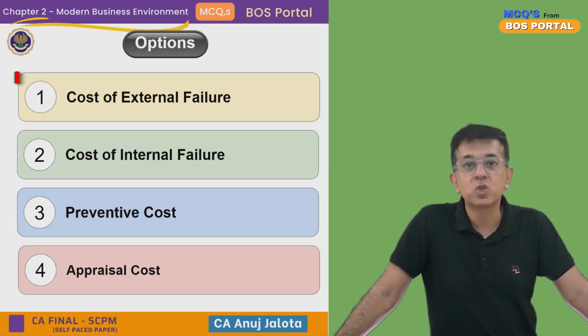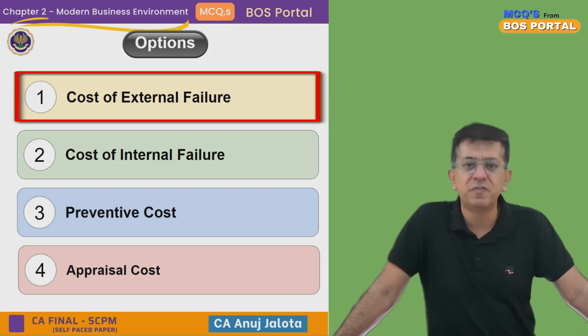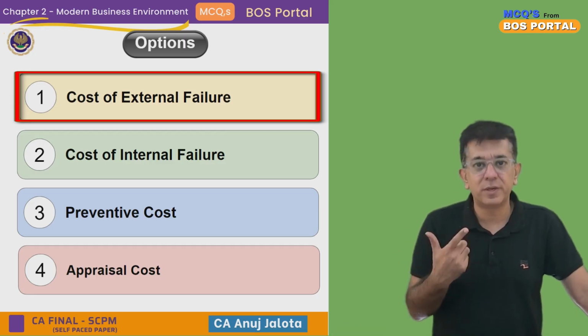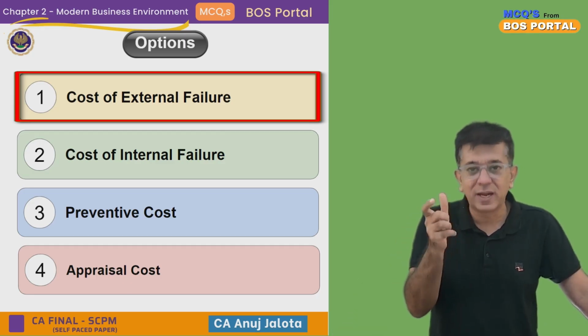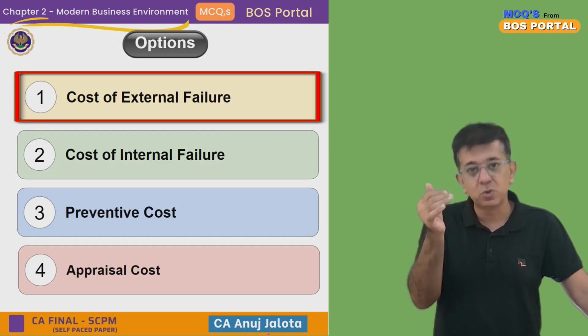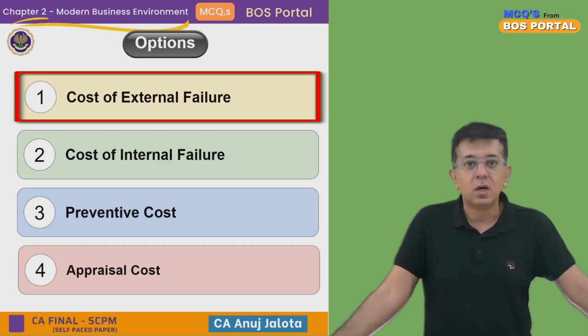And then you have cost of external failure. Cost of external failure is what? We sold the goods to the customer, but then he didn't like it. He sent it back to us. That is loss for us, beta. That product cost that we incurred on that good, that has gone now. Why? Because the goods was returned. So now we will throw them.